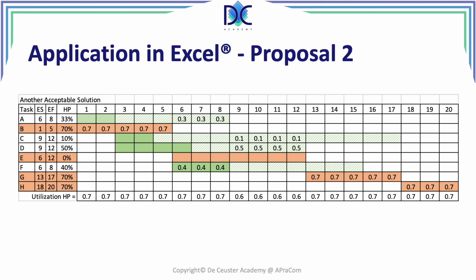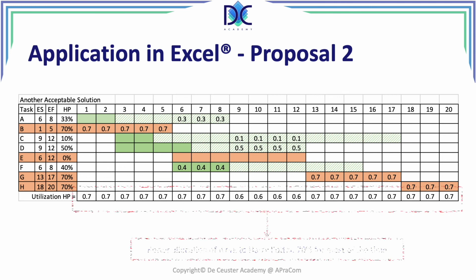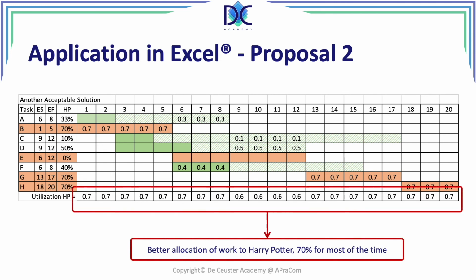When we look at the bottom here, we see that allocation is around 70%. We have a little bit lower in periods 9 to 12, but for most of the time Harry Potter is working at a constant pace with some reserve on all the activities. Most of the time 70%, except those 4 periods.